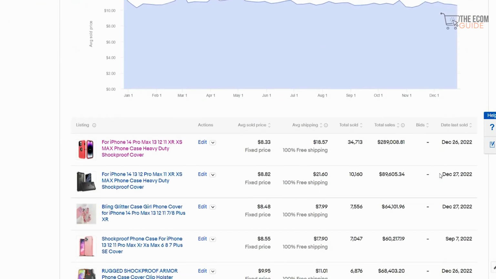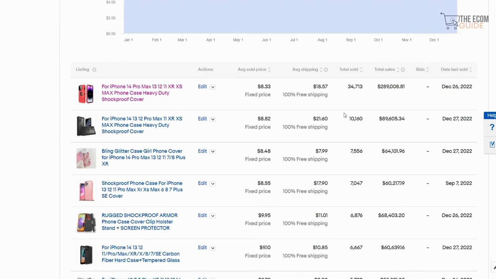And obviously, as you scroll down, you can clearly see the average price that people are charging for this, the amount that has been sold, and the amount of money that they made in sales.